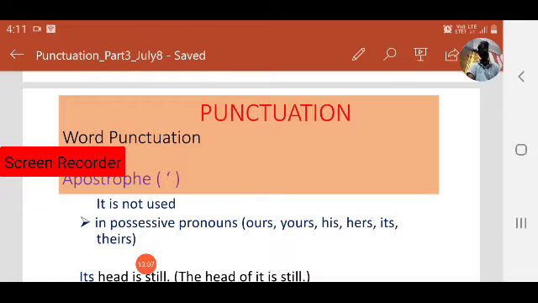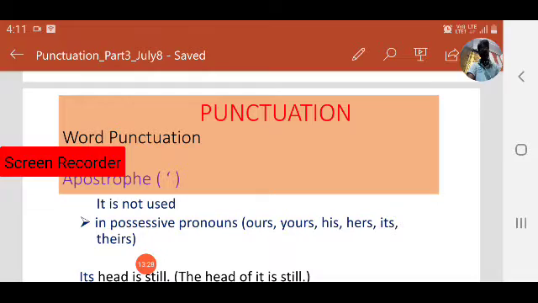Note it down. In possessive pronouns, you know what possessive pronouns are? Mine, not my, mine, ours, yours, his, hers, its, theirs. These are possessive pronouns. In these cases, we need not use an apostrophe.